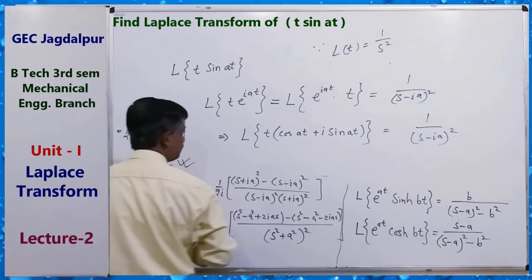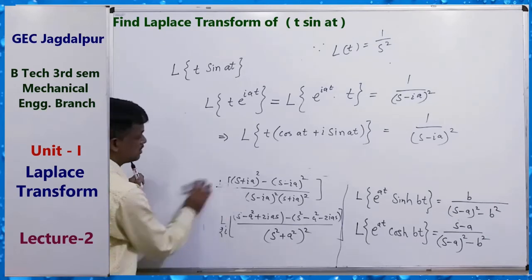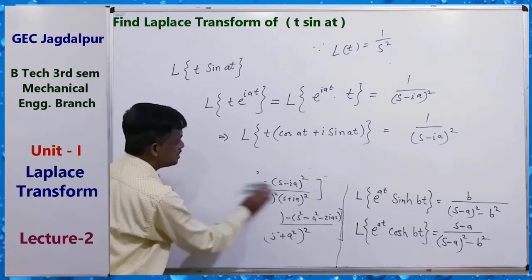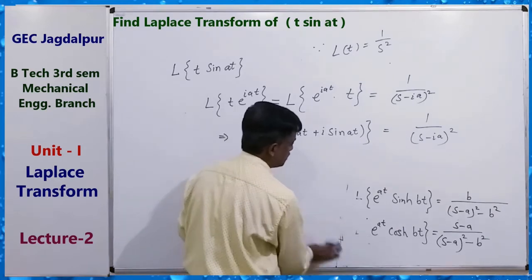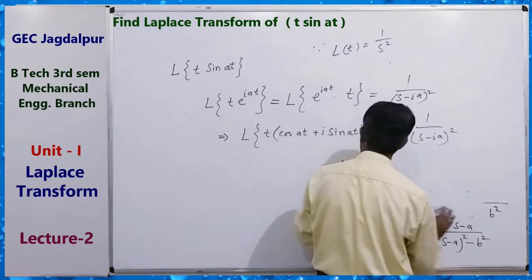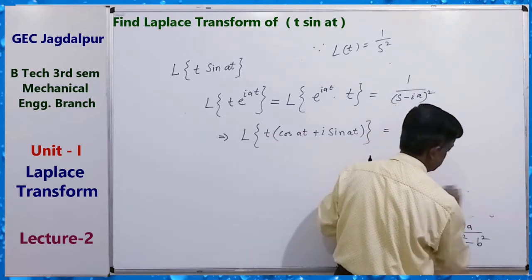By solving the right side as a complex number, real plus i into imaginary part, and equating real and imaginary parts, you can get the Laplace transform of t cos at and t sin at also.